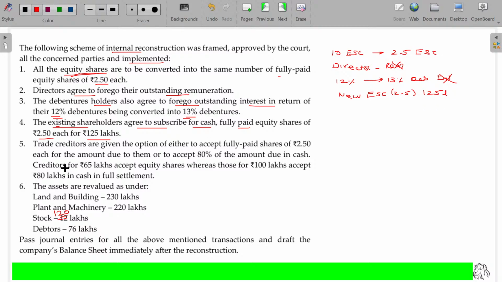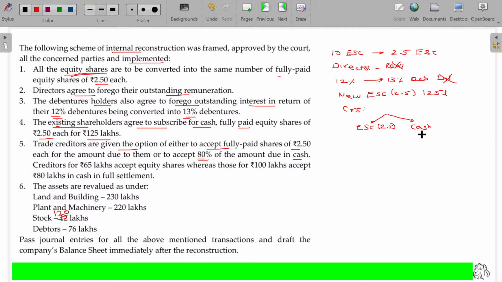Trade creditors are given the option of either to accept fully paid equity shares for the amount due to them or to accept 80% of the amount due in cash. They are given two options. Do you want to convert your due into equity share capital of rupees 2.5 each or cash?